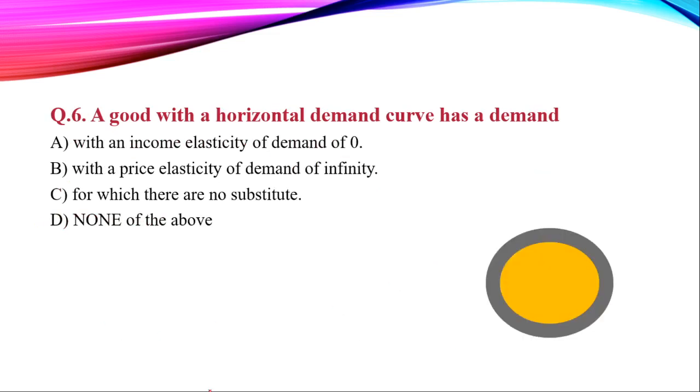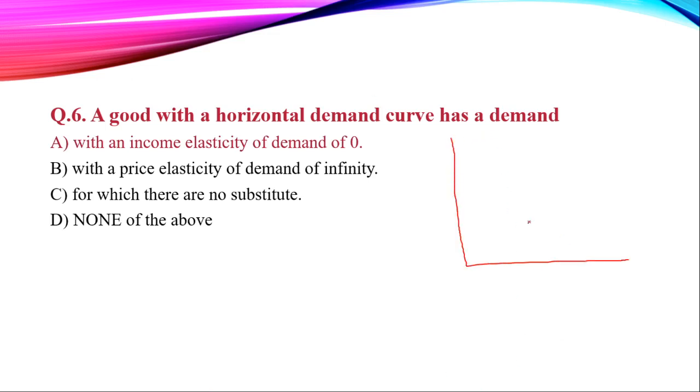Moving to our next question. A good with a horizontal demand curve has a demand. Your time starts now. Time's up, and the right answer is income elasticity of demand is 0.